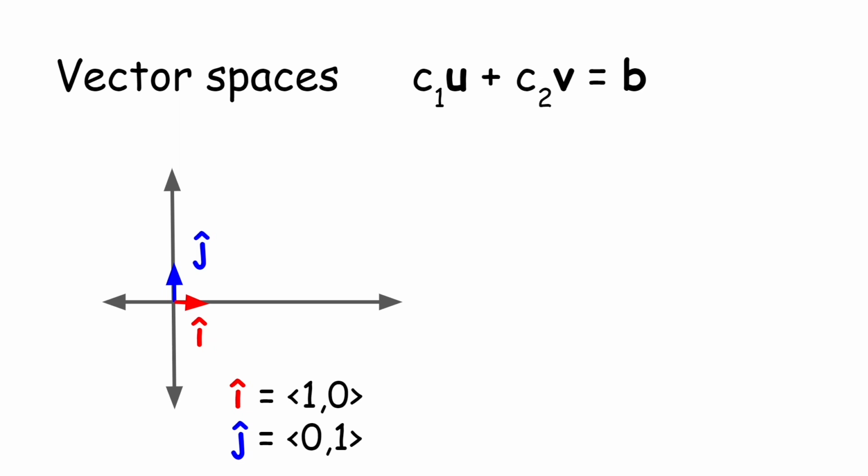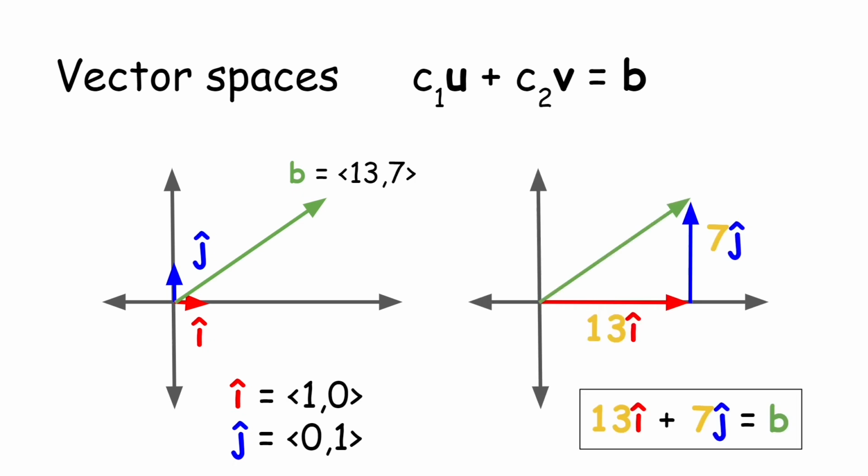Well, the answer pretty obviously is all of the coordinate plane. If we had some b, maybe 13, 7, then I could just say 13 times i plus 7 times j gives me b. Obviously b is in the vector space, and as it turns out, any two-dimensional b is going to be in the vector space for 1, 0 and 0, 1, because I can just add them with different coefficients.